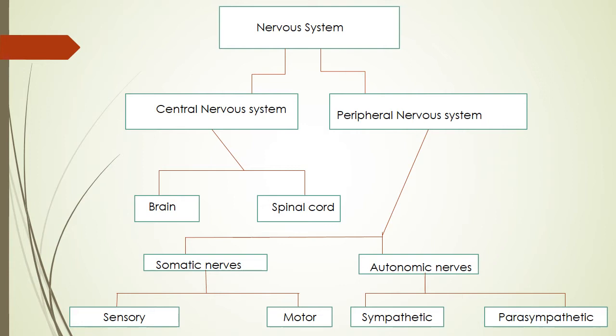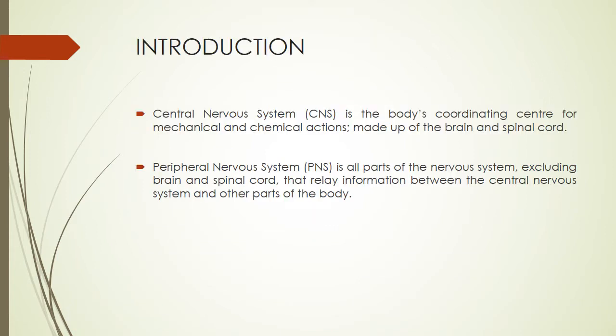And this central nervous system consists of the brain and spinal cord, while the peripheral nervous system consists of the somatic nerves and the autonomic nerves. So, the central nervous system now.